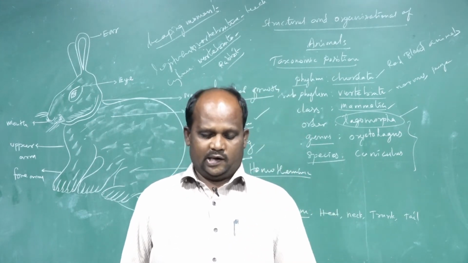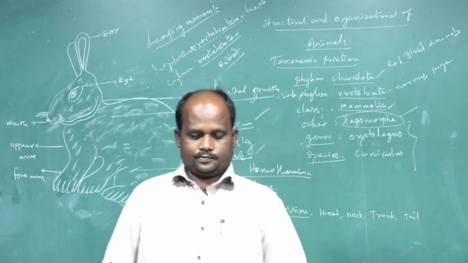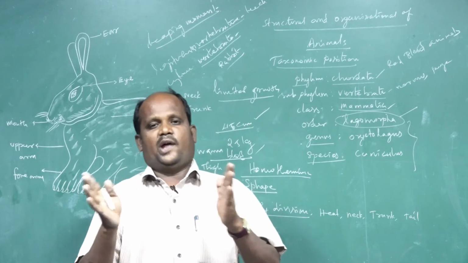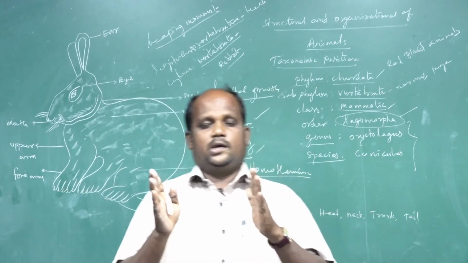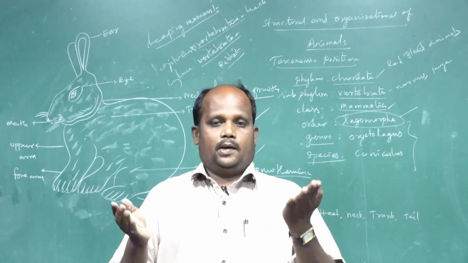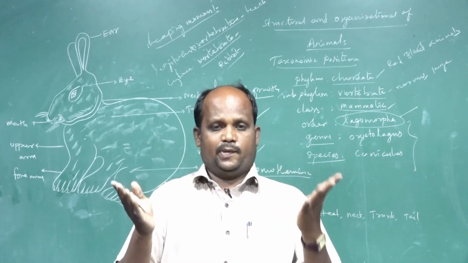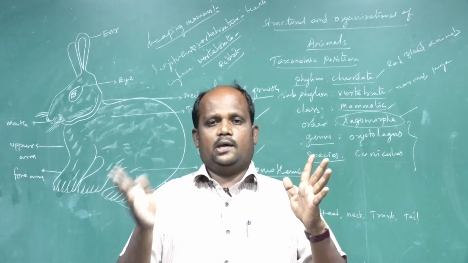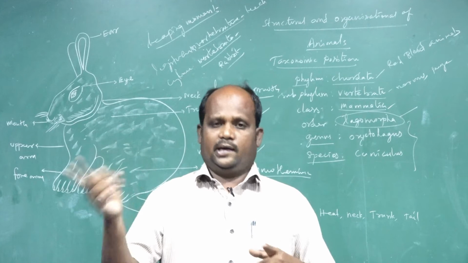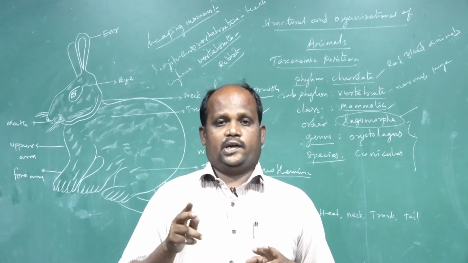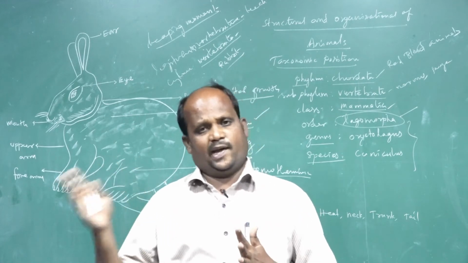In some mammal groups, male and female animals we can easily differentiate. In other animals, the sexual characters vary: male is large and female is small, or oppositely. But in the rabbit there is no sexual dimorphism.